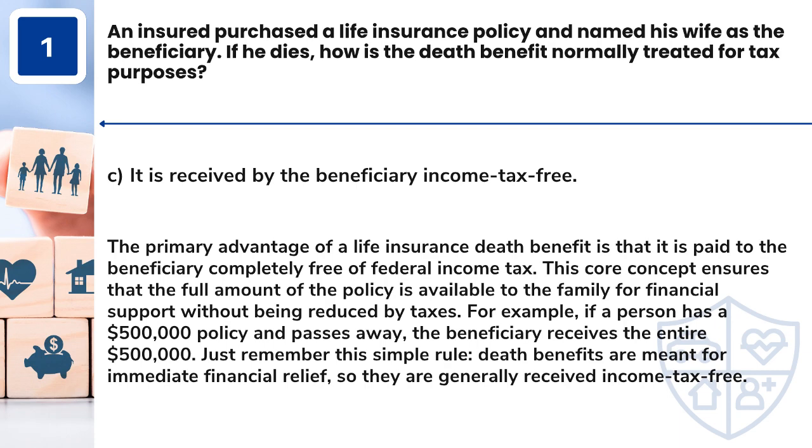Answer: C. It is received by the beneficiary income tax-free. The primary advantage of a life insurance death benefit is that it is paid to the beneficiary completely free of federal income tax. This core concept ensures that the full amount of the policy is available to the family for financial support without being reduced by taxes. For example, if a person has a $500,000 policy and passes away, the beneficiary receives the entire $500,000. Just remember this simple rule: death benefits are meant for immediate financial relief, so they are generally received income tax-free.